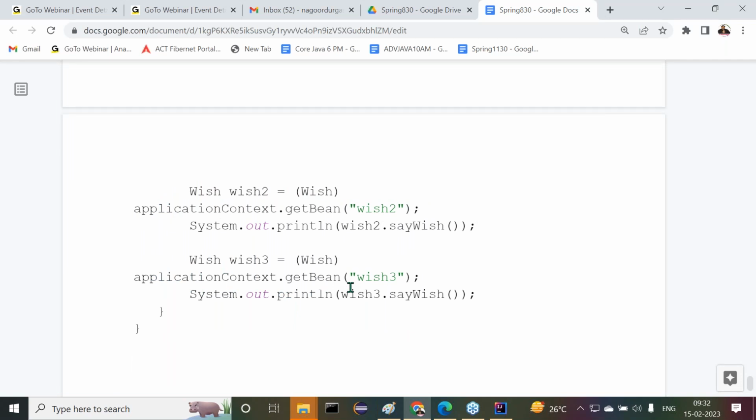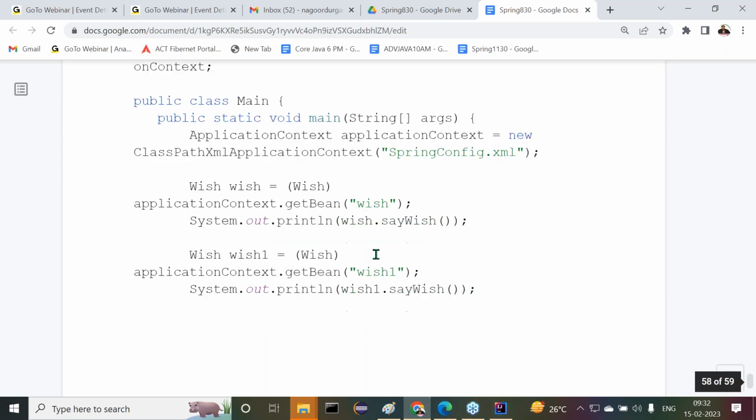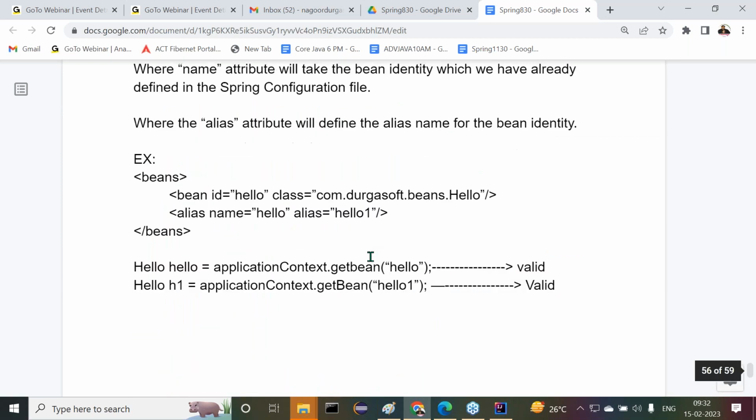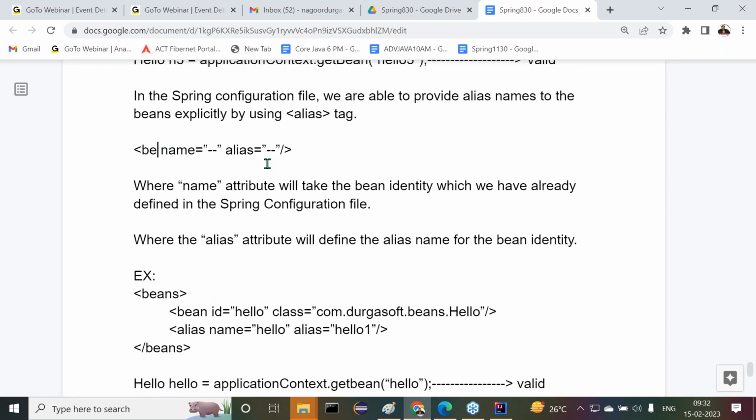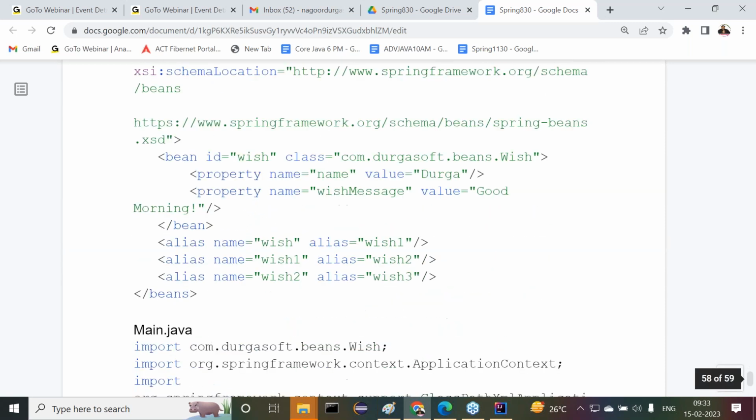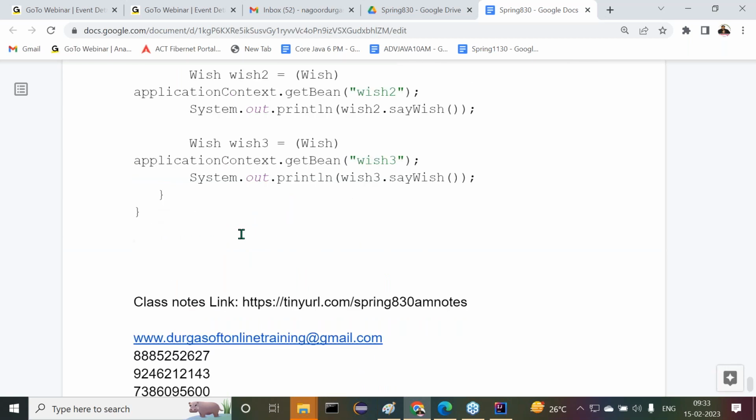Now, after completion of this, what next do we have to write now? We wrote the bean tag. Is anything wrong? Okay, alias, right. Right, sir, that's okay. So how to prepare alias names also, we understood clearly.